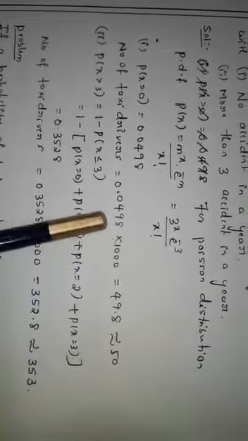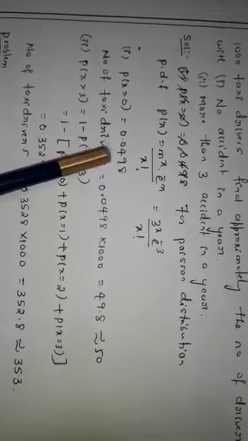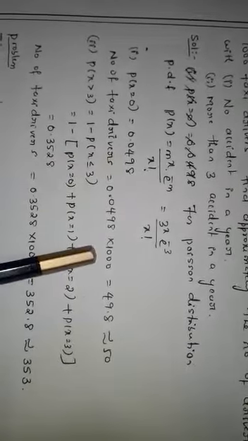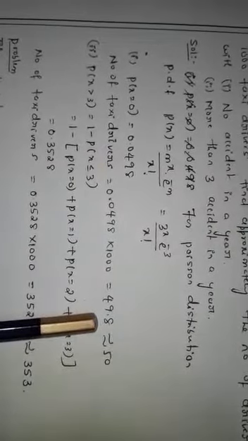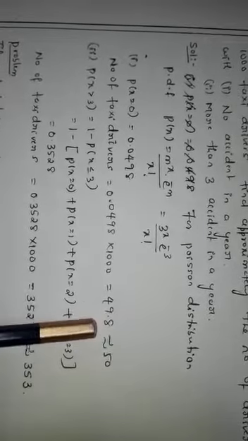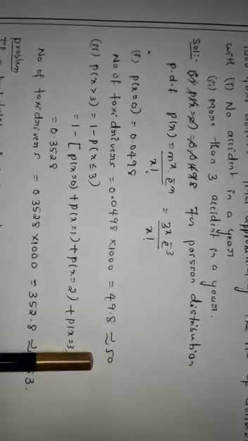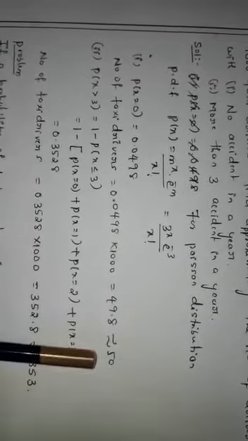Since we are calculating for 1000 taxi drivers, you have to multiply the answer by 1000. So the answer will be 49.8. If you round off this value, you are going to get approximately 50.